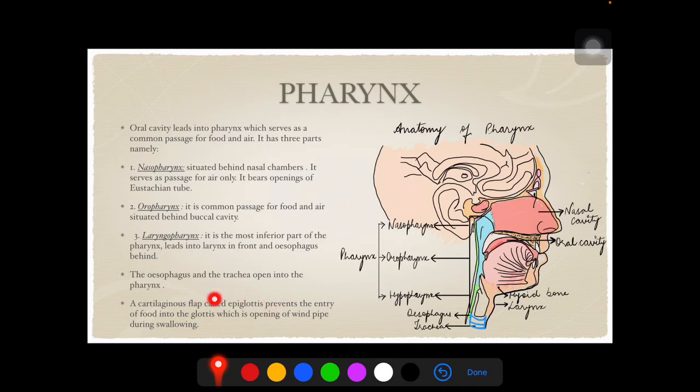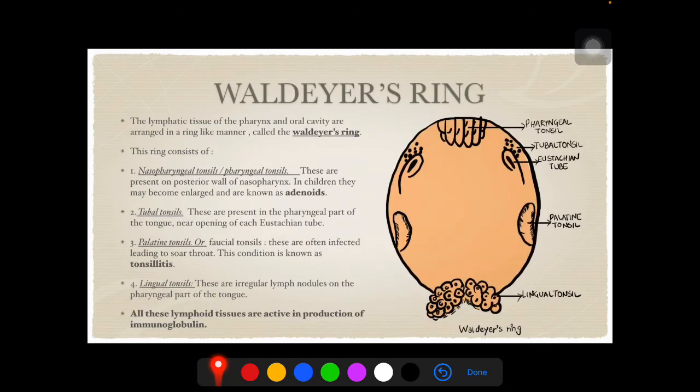So this is an MCQ question. What is the function of the epiglottis? The answer is it prevents the entry of food into the glottis. What is the glottis? It is the opening of the windpipe. It is closed during swallowing, so that the food does not get stuck in the windpipe.